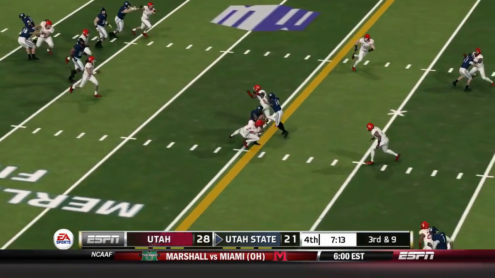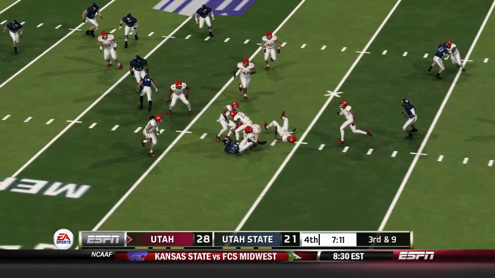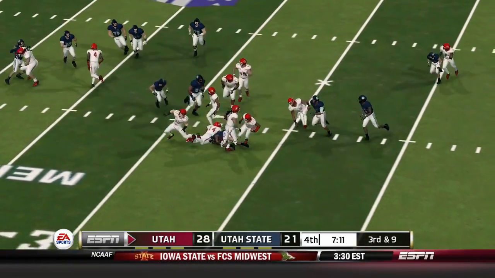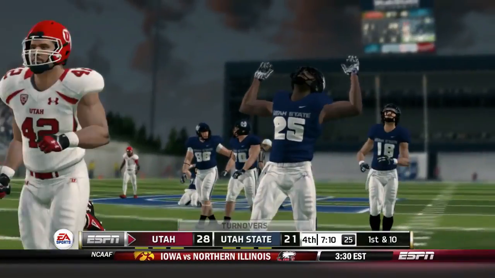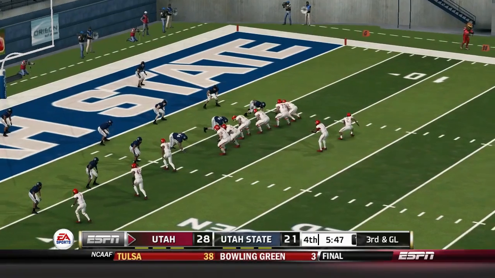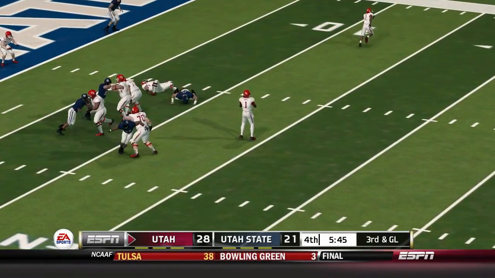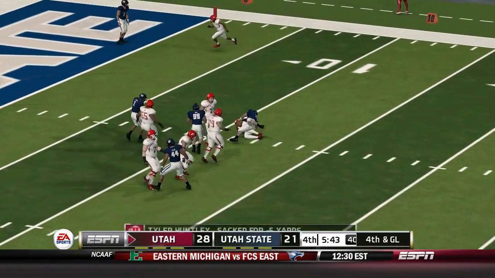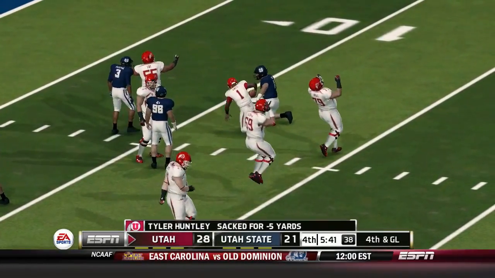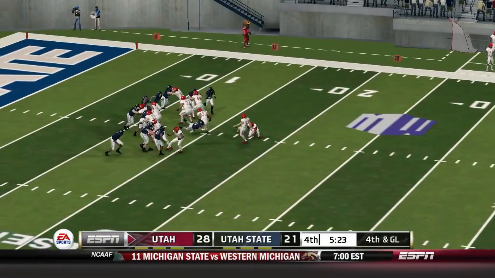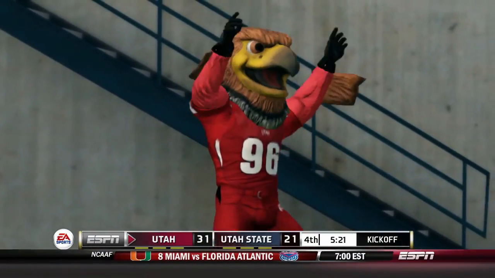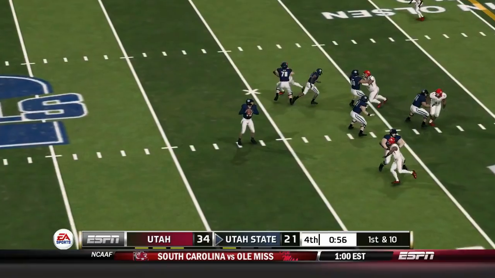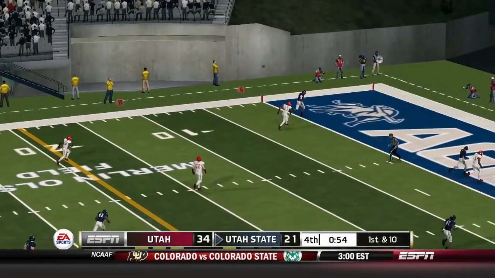We go to this Utah versus Utah State game, and Utah State was down by 7. Third down, fumbles the football, and Utah picks it up. They would then drive the football down. Third down and goal, a chance to make it a 2-possession game. They're going to get sacked, but they're close enough for a field goal, and that does make it a 10-point game. They would then tack on another field goal, so all of a sudden Utah State's down by 13 in this game. They still have life.